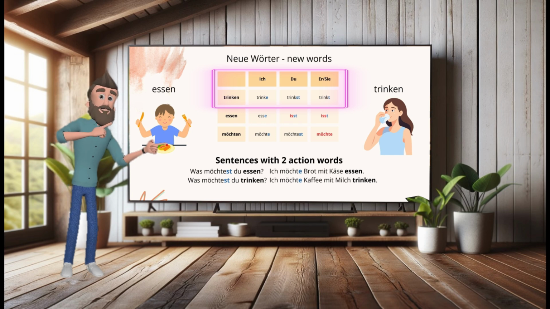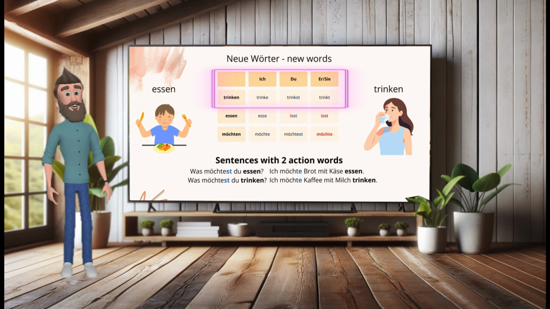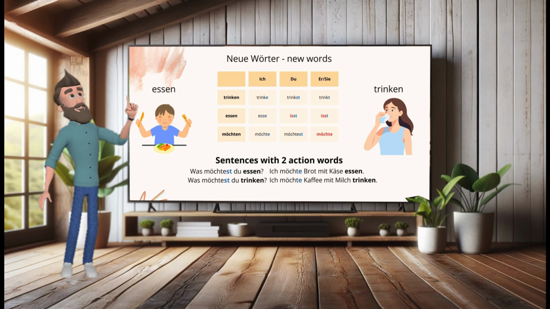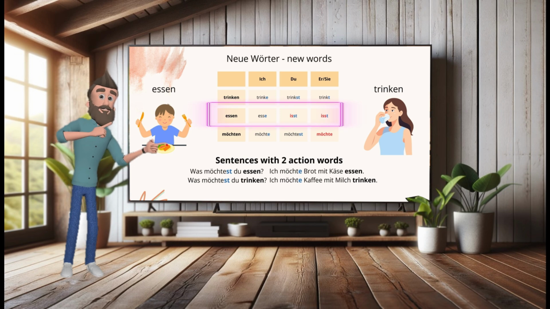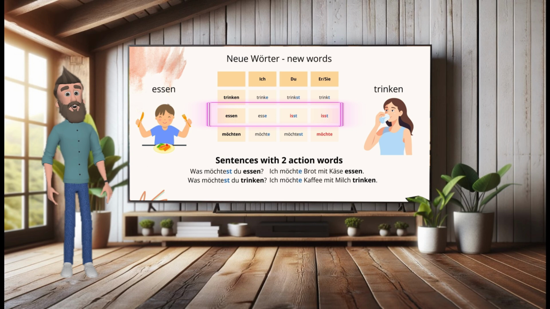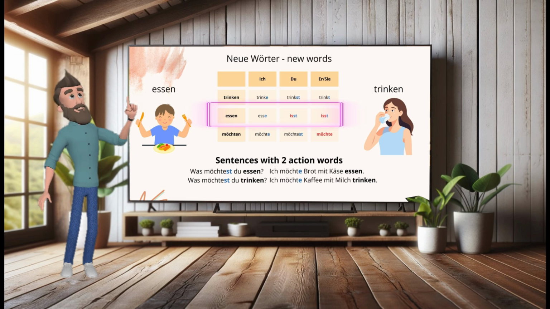That's the same for all regular action verbs. Here we have trinken. Ich trinke, du trinkst, er trinkt, sie trinkt. And just as in English, German has some irregular verbs. These are words where a letter changes. An example for this in English would be eat, ate, eaten. Look at the second one, essen. Essen is irregular, so we see a little change. Ich esse, very normal, but with du, we have a little change. Du isst, er isst, sie isst.